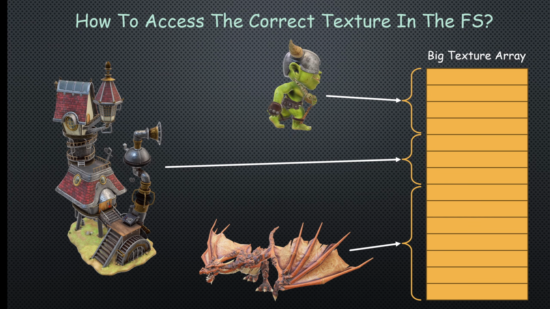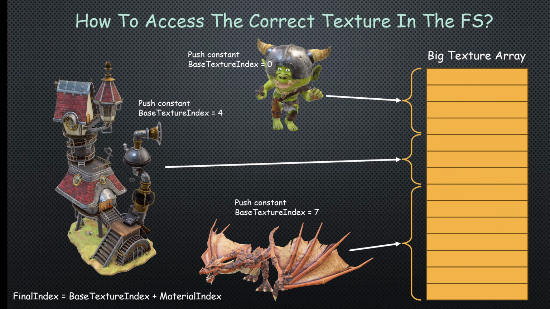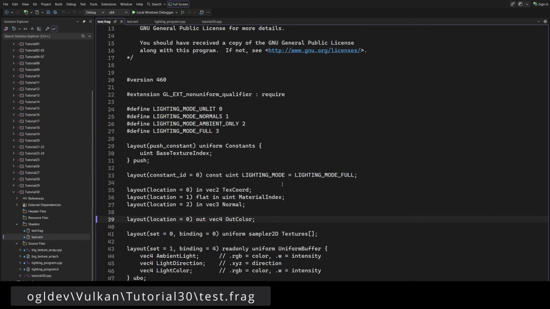We will use a push constant to store the base texture location for each model. In the Fragment shader, we will add the material index to the base texture location, and this will give us the final index into the array. This type of information about the BigTextureArray is constant throughout the execution of the program, so it is safe to record it into the command buffer once and reuse it multiple times. Let's go over the required changes, bottom to top, starting from the Fragment shader.